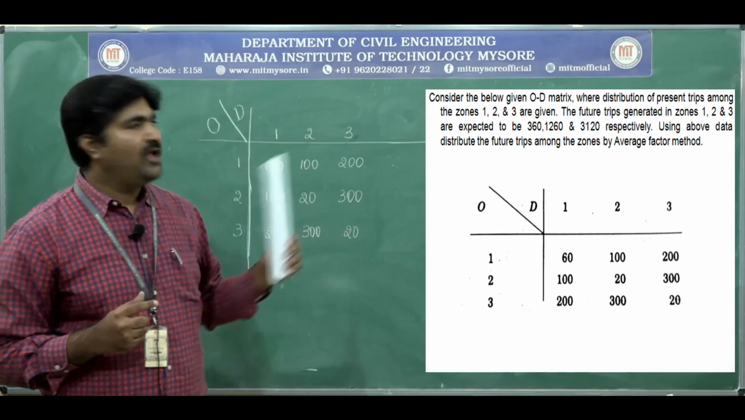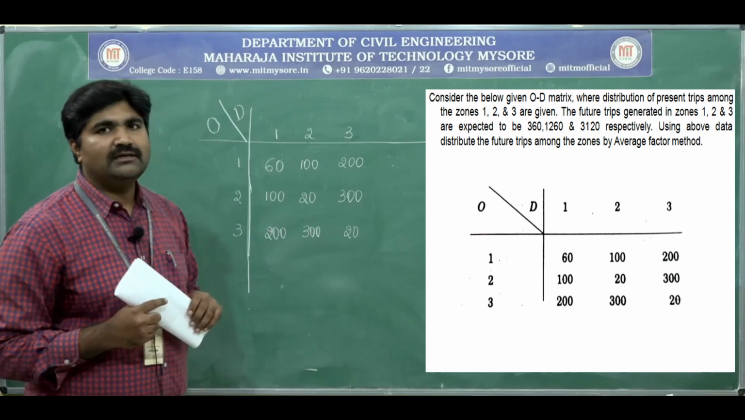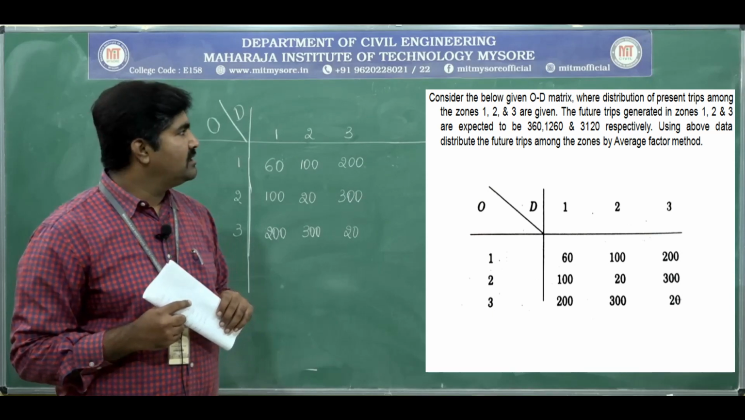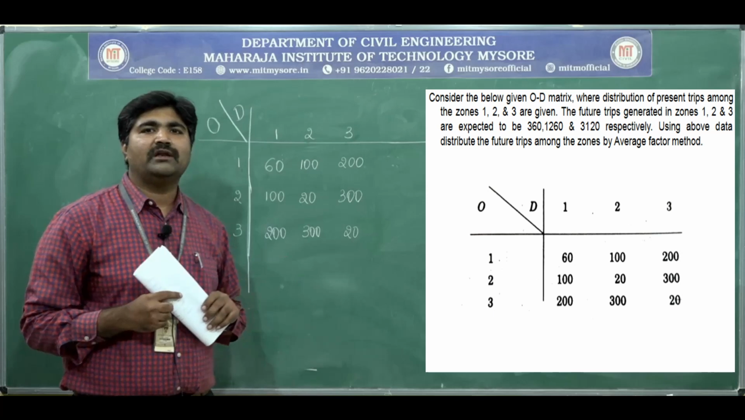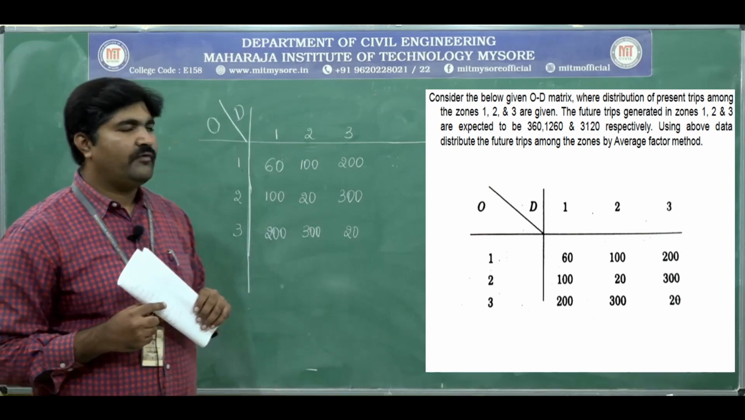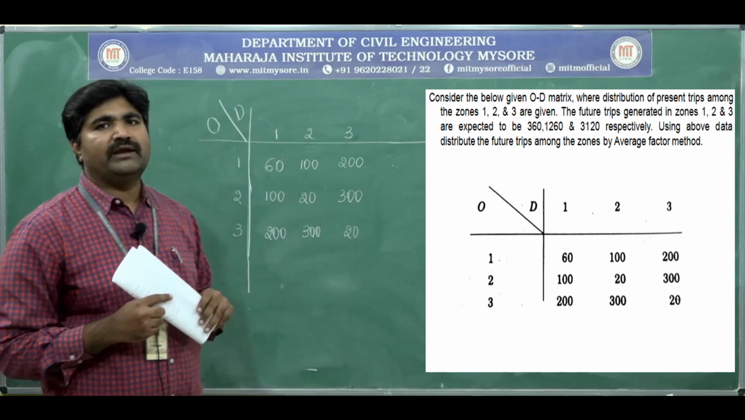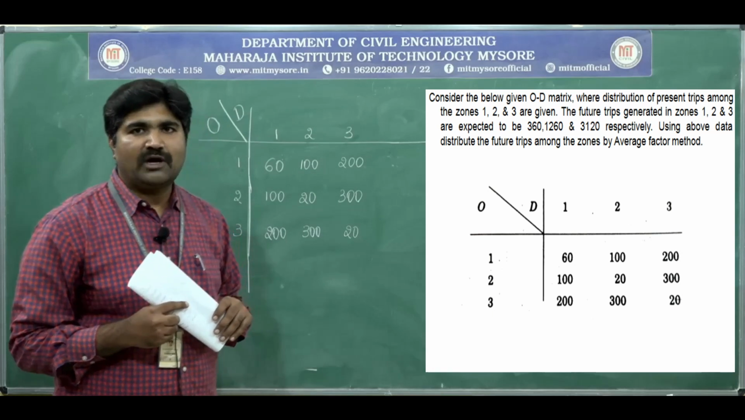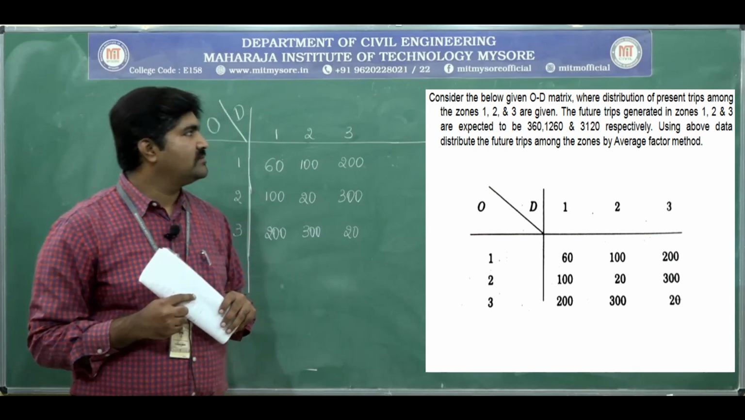Take down the next problem on the average factor method. Consider the below given OD matrix, where the distribution of present trips among the zones 1, 2 and 3 is given.